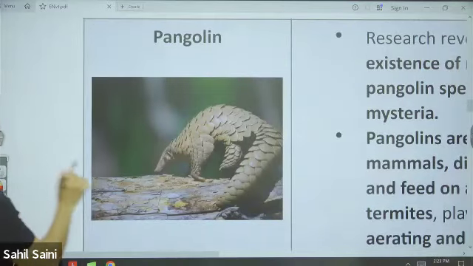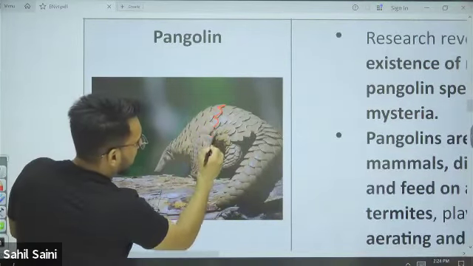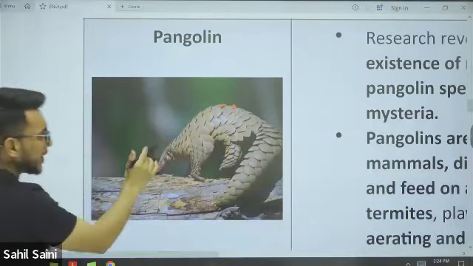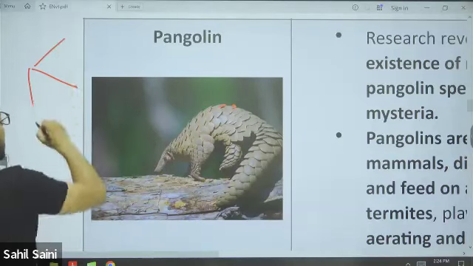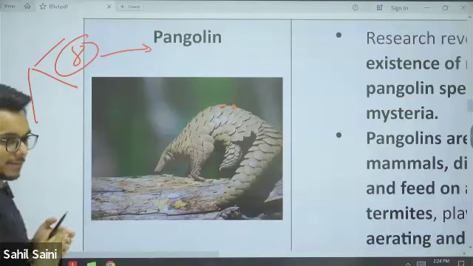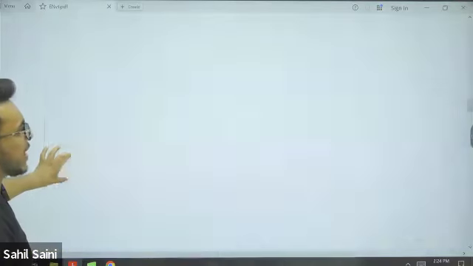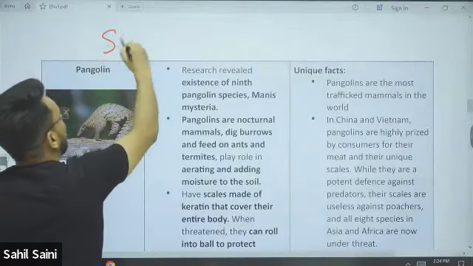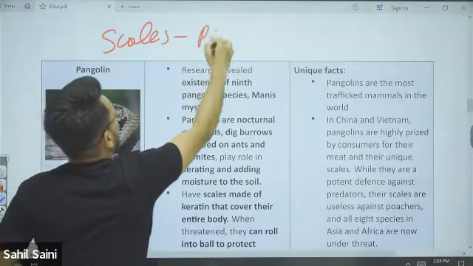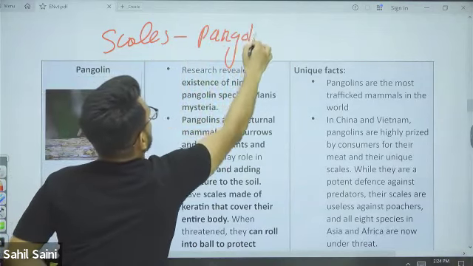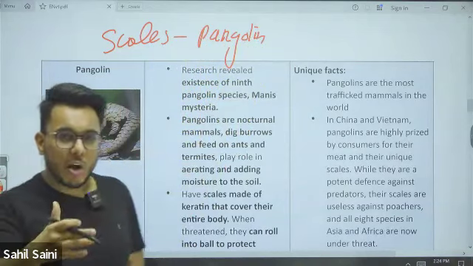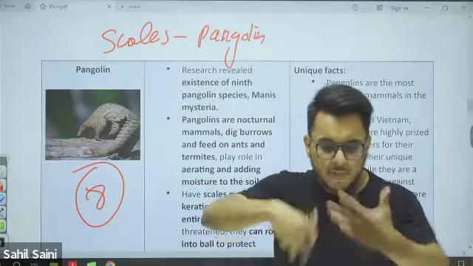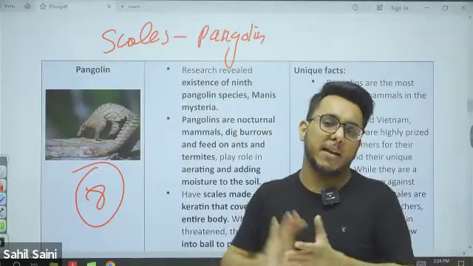So, these are the scales. The design, pattern, size, and texture of these scales will be different, and by that we find that there are 8 different species of pangolin. Now recently, in one of the markets in China, a type of pangolin scales was found which did not match the existing 8 species. A different type of scales was found in a market.